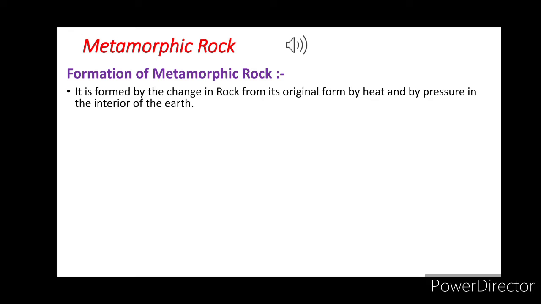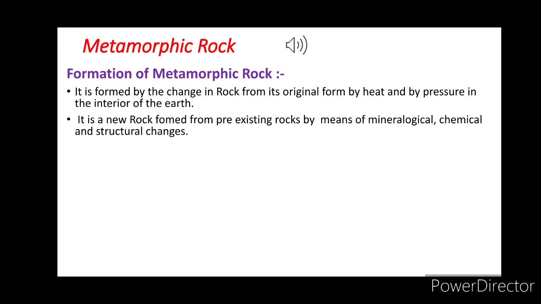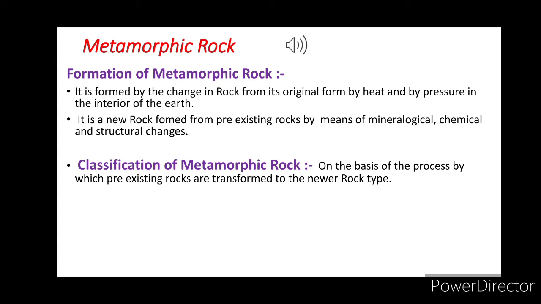Okay, so metamorphic rock is formed by the change in rock from its original form by heat and pressure in the interior of the earth. It is a new rock formed from pre-existing rock by means of mineralogical, chemical and structural changes. Examples: gneiss, schist, marble, quartzite, slate, etc. The process by which pre-existing rocks transform into metamorphic rock due to intense heat and pressure is called metamorphism.